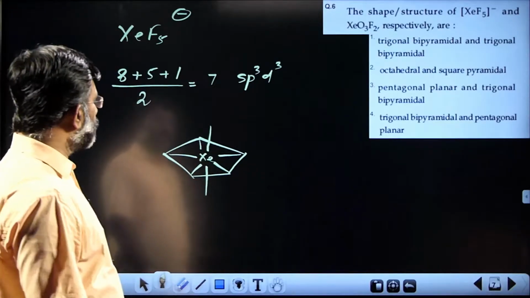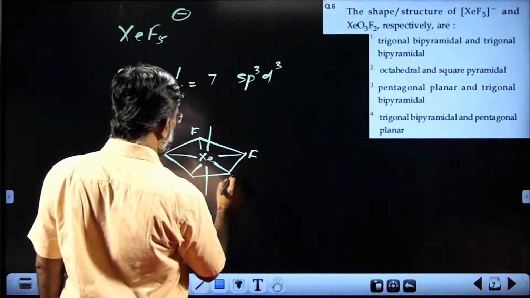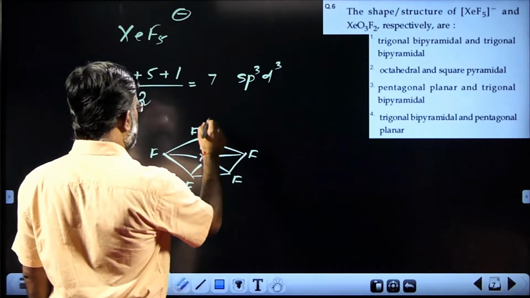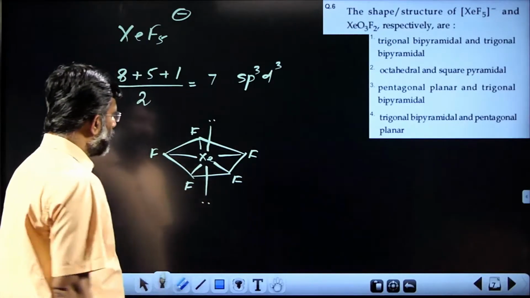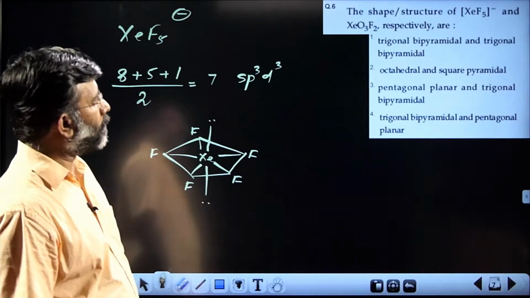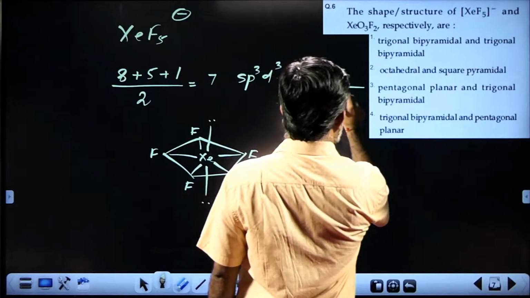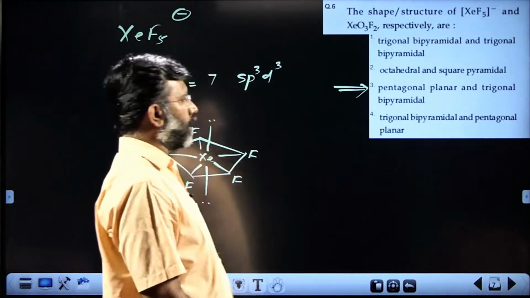Now there are 5 fluorines, so definitely 5 fluorines like this in the plane and 2 lone pairs like this, that will go for pentagonal planar. Hence you get your answer as option 3, pentagonal planar.